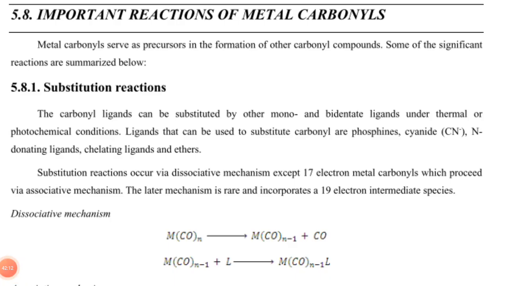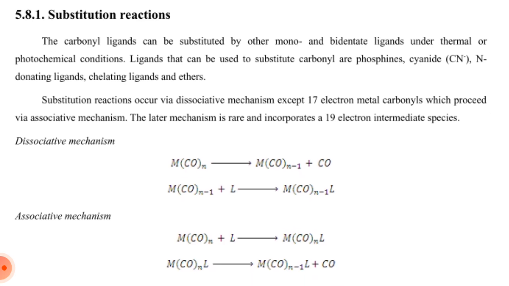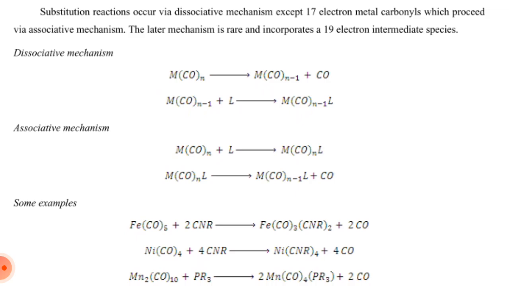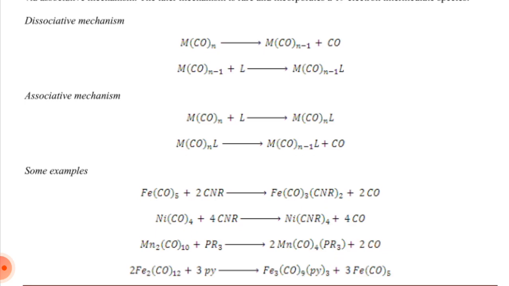Important reactions of metal carbonyls. Metal carbonyls serve as precursors in the formation of other carbonyl compounds. Some of the significant reactions are summarized below. Substitution reaction. The carbonyl ligand can be substituted by other mono and bidentate ligands under thermal or photochemical conditions. Ligands that can be used to substitute carbonyls are phosphines, cyanides, isonitrile ligands, chelating ligands, and ethers. Substitution reactions occur through a dissociative mechanism except for 16 electron metal carbonyls, which proceed through an associative mechanism. The latter mechanism is rare and incorporates a 18 electron intermediate species.